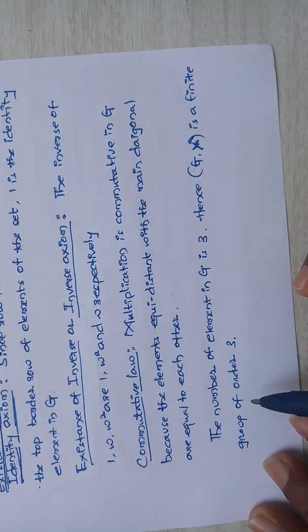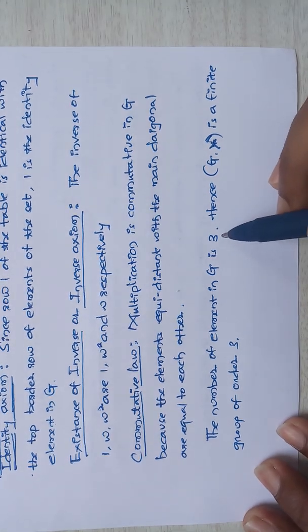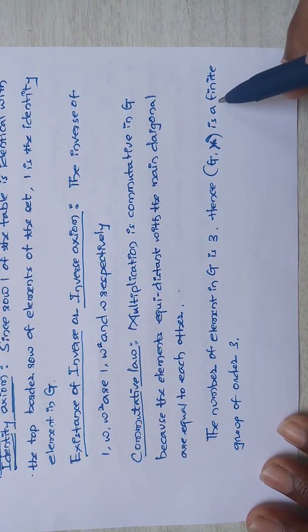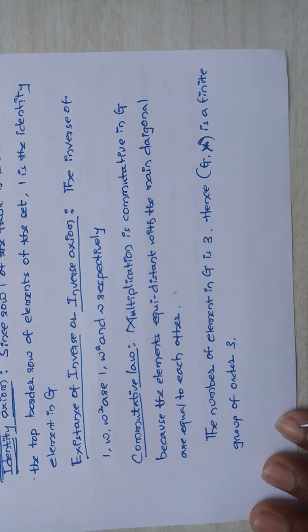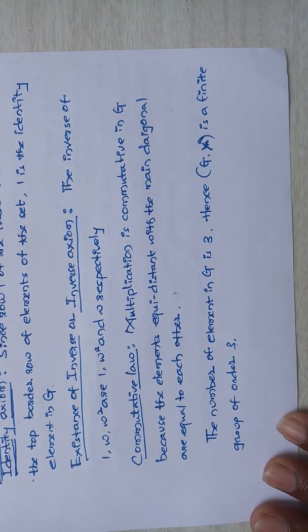Here the number of elements in G is 3, hence G cross is a finite group of order 3. There are only 3 elements, that is 1, omega and omega square. And here the order of Z is 3.